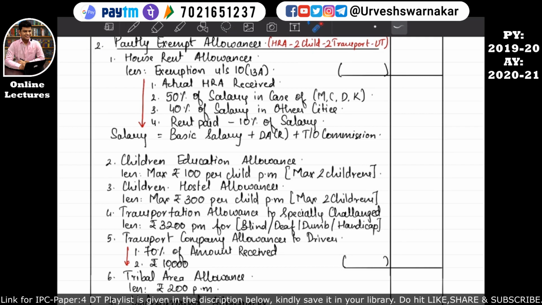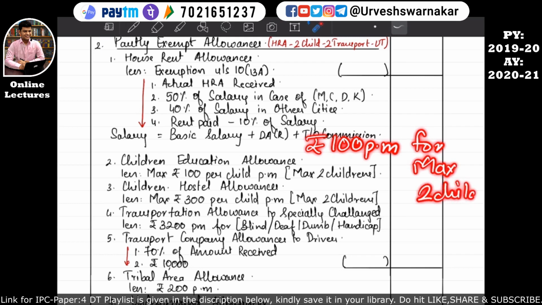Similarly, if the employee is receiving children hostel allowance, then a maximum of rupees 300 per child per month for a maximum of two children can be deducted from the actual children hostel allowance. I hope this is quite clear. So understand that if the employee is receiving education allowance from the employer, that is children education allowance, then rupees 100 per month will be allowed as deduction for a maximum of two children only, irrespective of how many children he has.